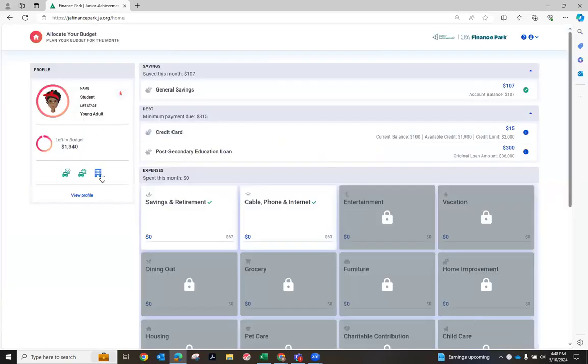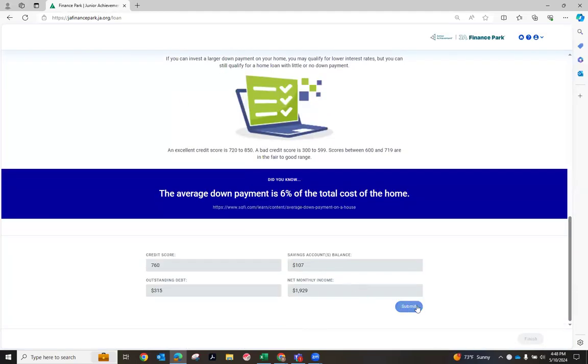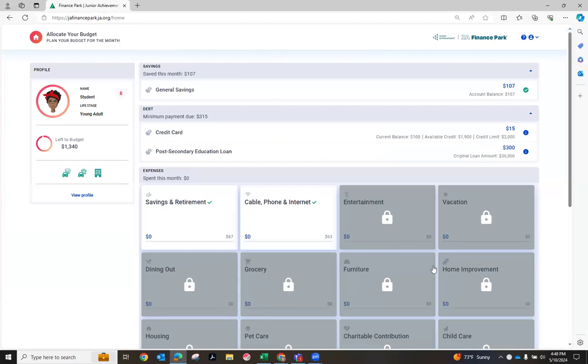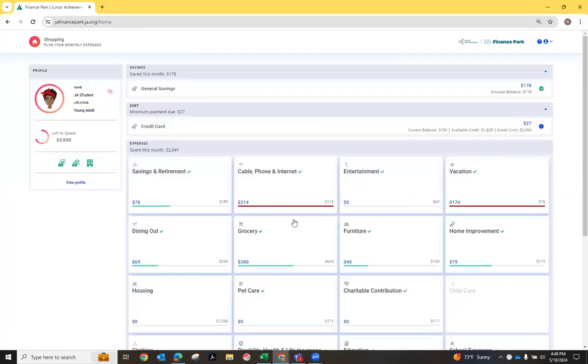And under the mortgage storefront, they're going to be applying for a mortgage as well. I can tell you that not all students are going to be approved and some are going to be approved, but not have enough money to actually make a purchase. So I'll showcase that next. Once the students go through all 20 of those budget categories, we're going to start shopping. This is a little bit of a fast forward because I would provide those passcodes and the first thing the students would see is whether or not they were approved for loans.